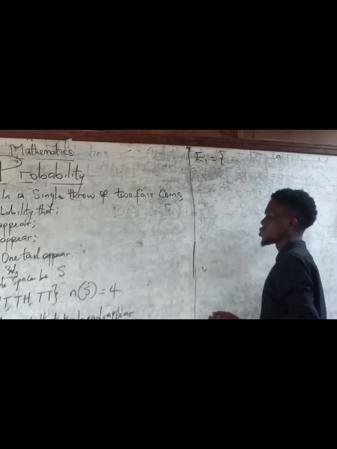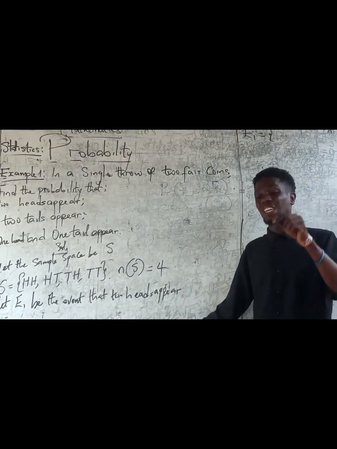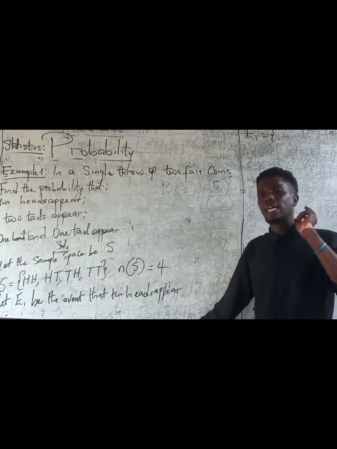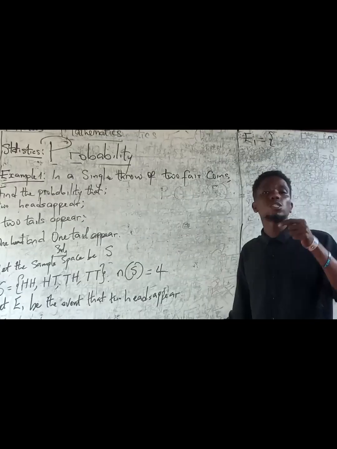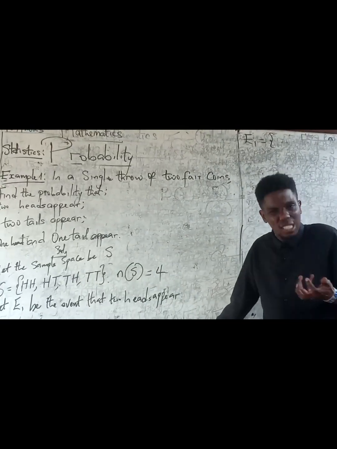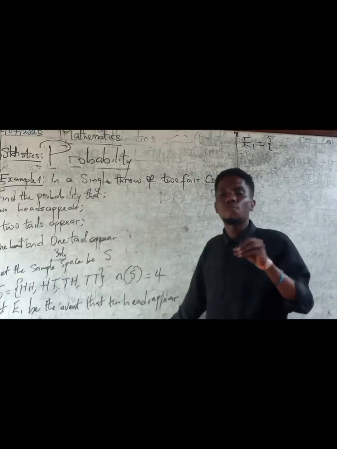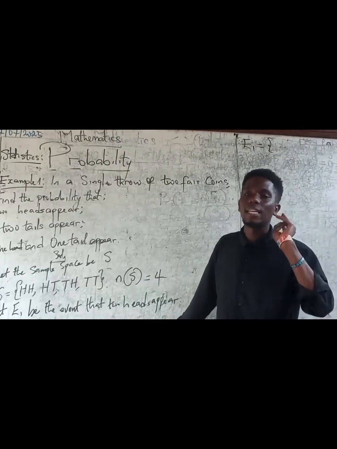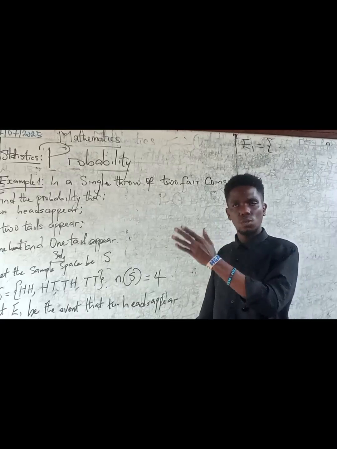So what this is trying to actually ask you is, out of all the possibilities we have in the sample space, which of them has two heads? That's basically what you are being asked. So you're going to go to your sample space now, because I remember I told you your event space is gotten from the sample space. So you're going to go back to the sample space now and look at all the possibilities. Which of them has two heads? So that is what probability simply is. Just calculating and very simple.